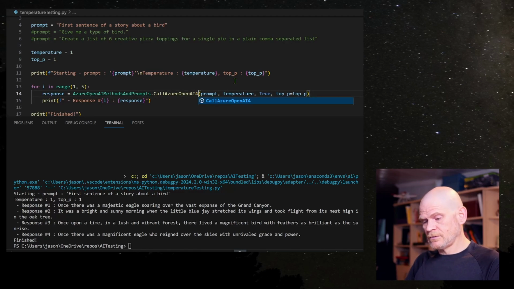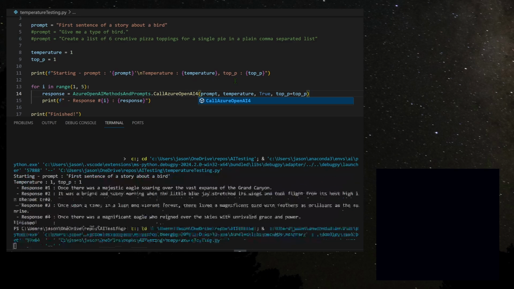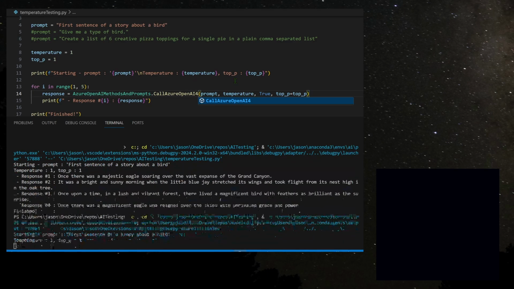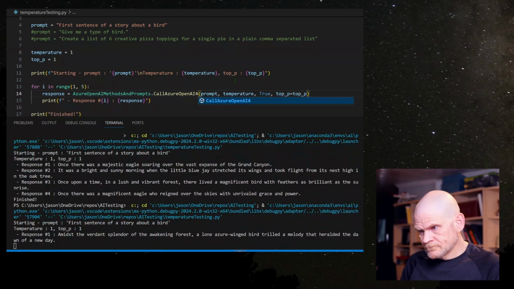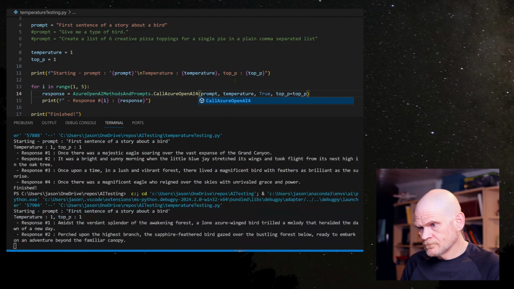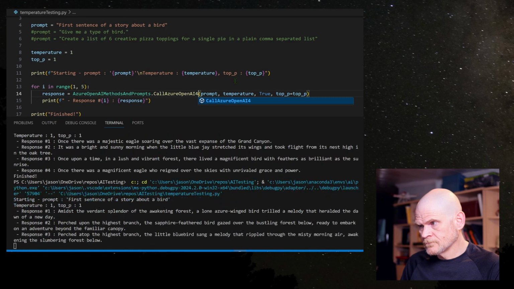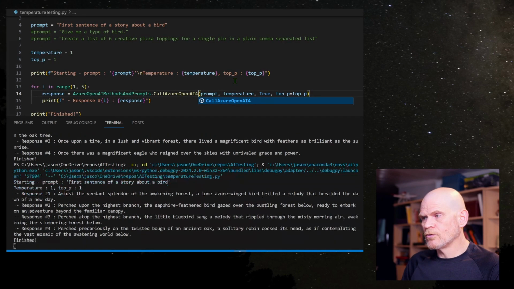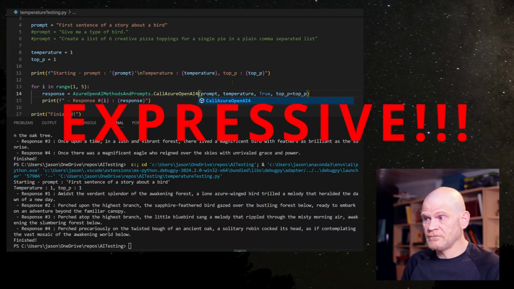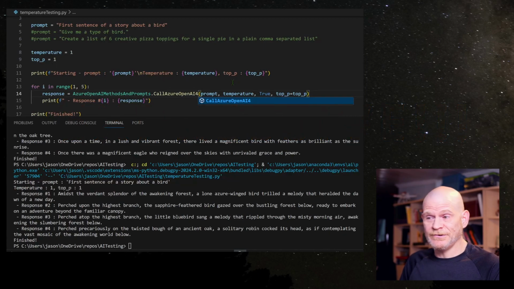So I wonder what type of bird stories we would get from GPT 4 Turbo. You can immediately see that the words are more creative. The words are better for GPT 4.